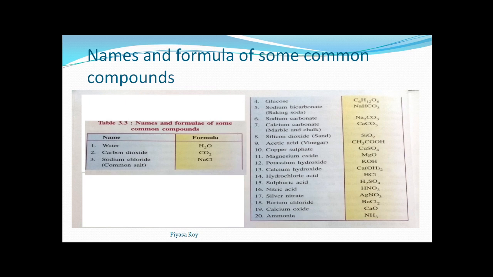Next, we will be doing names and formulae of some common compounds. Most of these, like water, are very easy: H2O. A question may come: name the elements present in water. What will be the answer? Hydrogen and oxygen. Another thing: if the name is asked in the question, then you have to write down the name only; you can't write the formula.